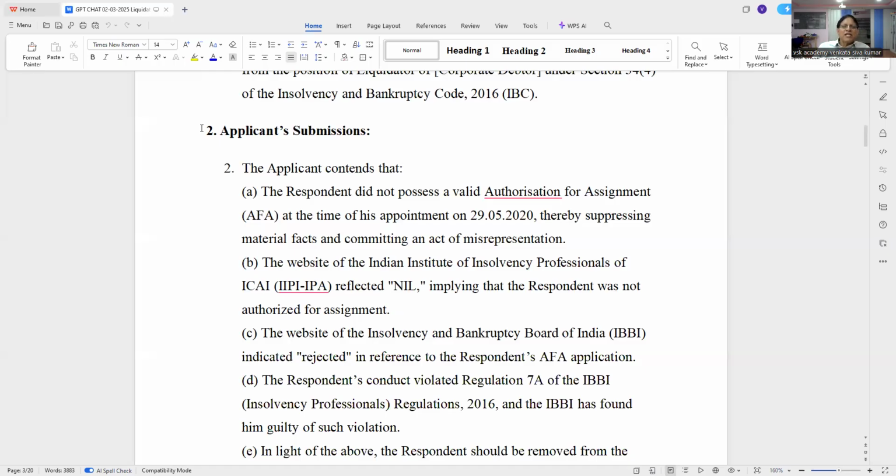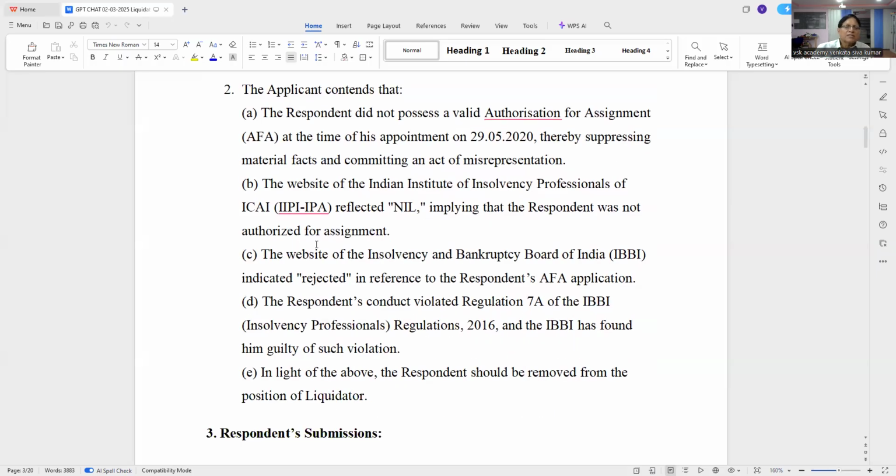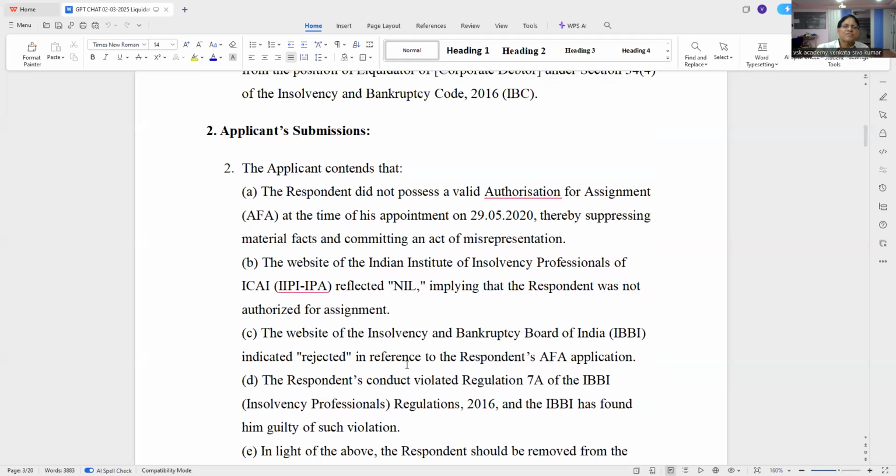The website of the Indian Institute of Insolvency Professionals ICA reflected nil, implying that the respondent was not authorized for assignment. That is what these fellows are saying. The website of the Insolvency and Bankruptcy Board of India indicated rejected in reference to the respondent's AFA application. The respondent's conduct violated Regulation 7A IBBI. In the light of the above, the respondent should be removed from the position of the liquidator.